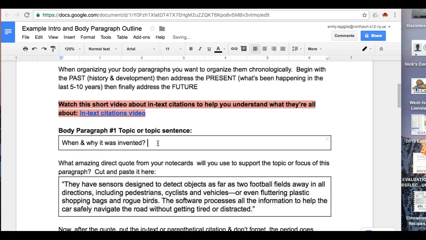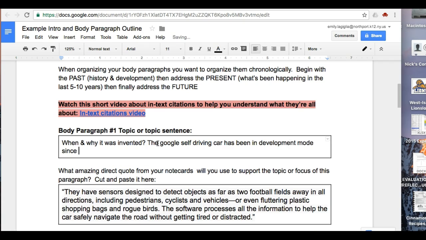I could take this and say the Google self-driving car has been in development since 2010. Okay, it gives me a little bit more of a time frame, and that's probably something I'm going to want to include. At this point, it has recorded over 2 million driving miles. Okay, so again, a little bit of background information. That just comes from my reading and what I've absorbed over the last couple of weeks.